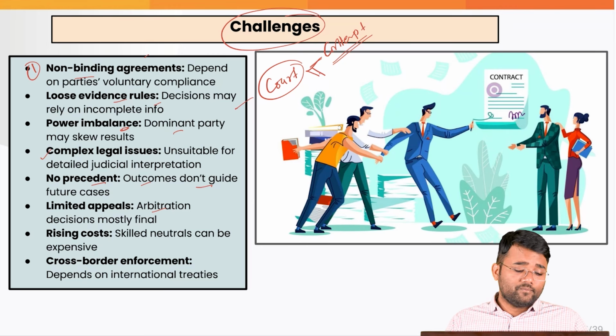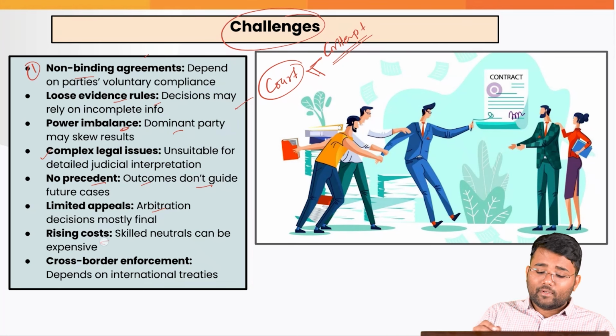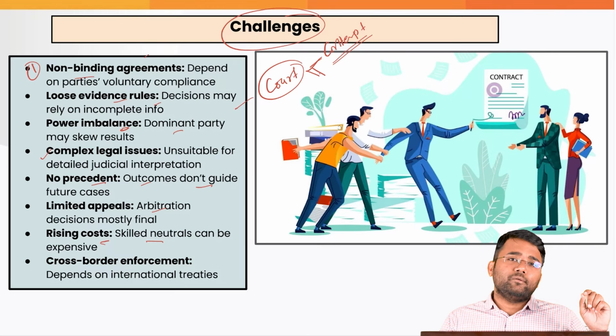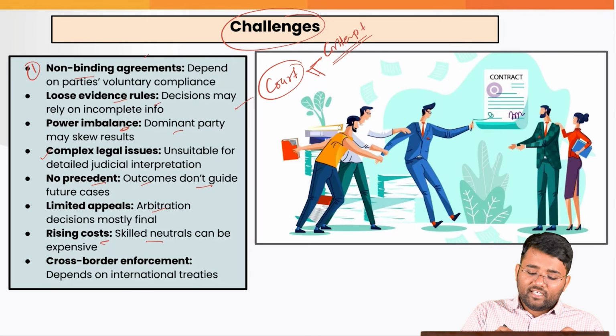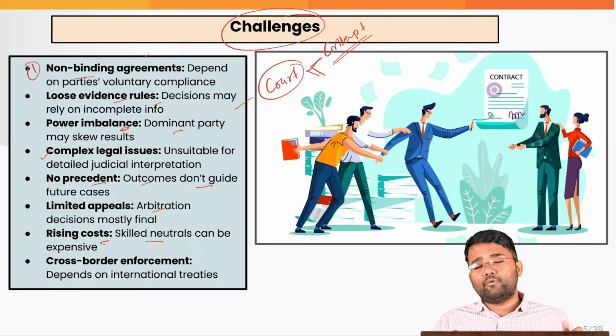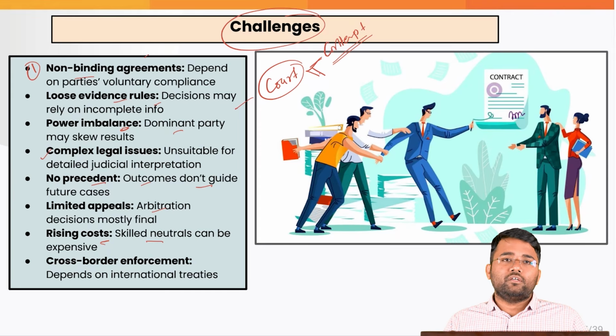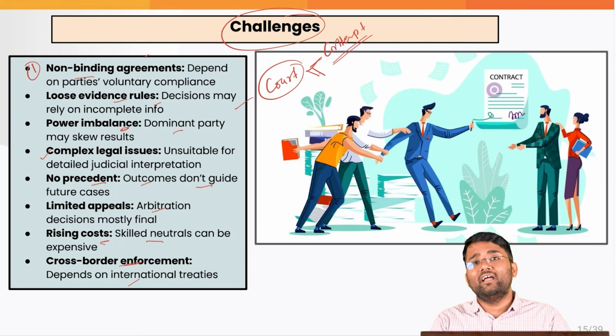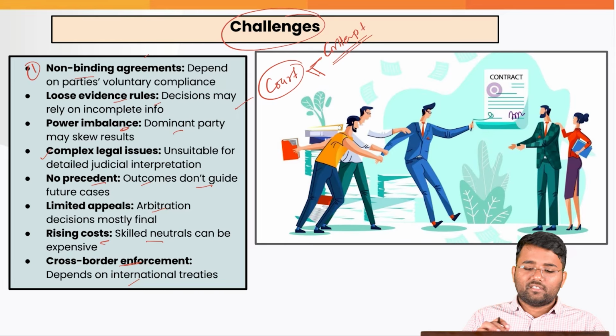Also, the rising cost. For example, skilled neutrals can be expensive, and in that case people will not look up to these ADRs, rather they will prefer going with the normal courts, whether it is the district court, high court or the Supreme Court. Also, cross border enforcement depends on international treaties, and that further limits its effectiveness.